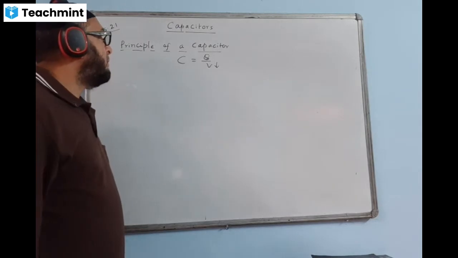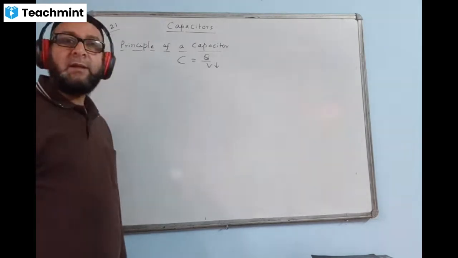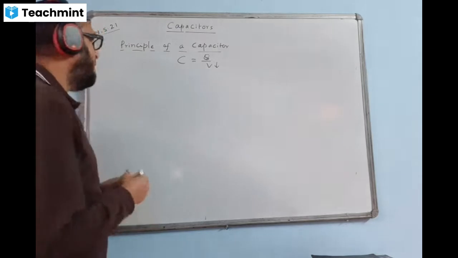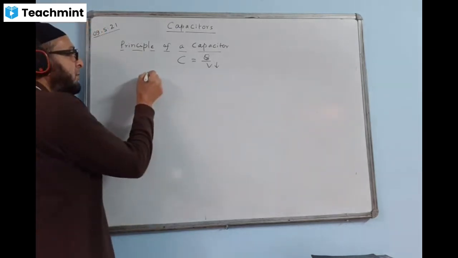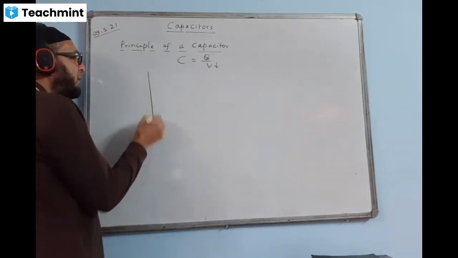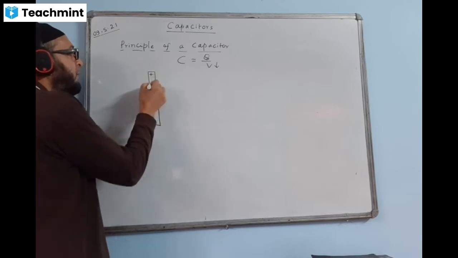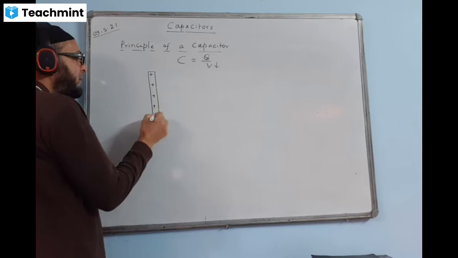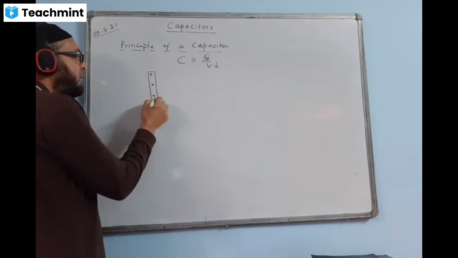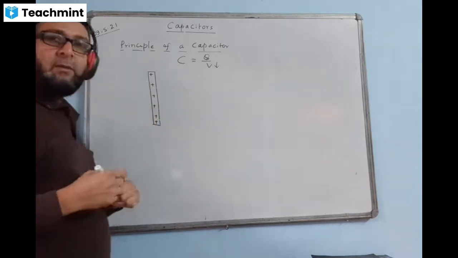To go for less potential, the method says like this. We'll take a charged conductor, maybe containing one kind of charge.